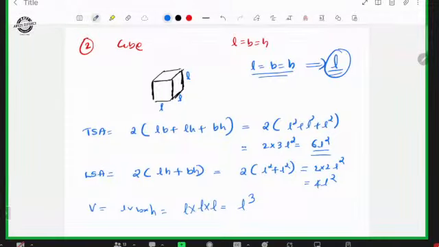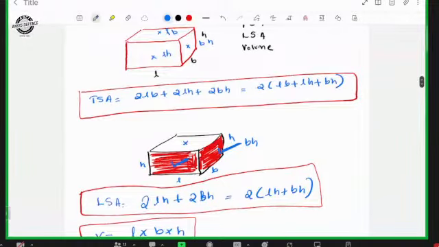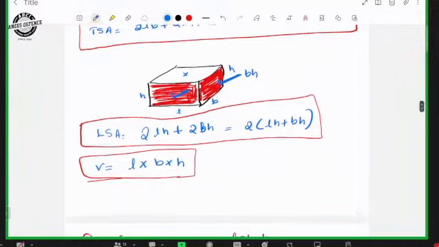So this is a special case of cuboid. Cube means it is a special case of cuboid. In cuboid, we are considering length is different, breadth is different, height is different. In that sense, we are considering cuboid. If length is equal to breadth is equal to height, we will consider it as a cube.